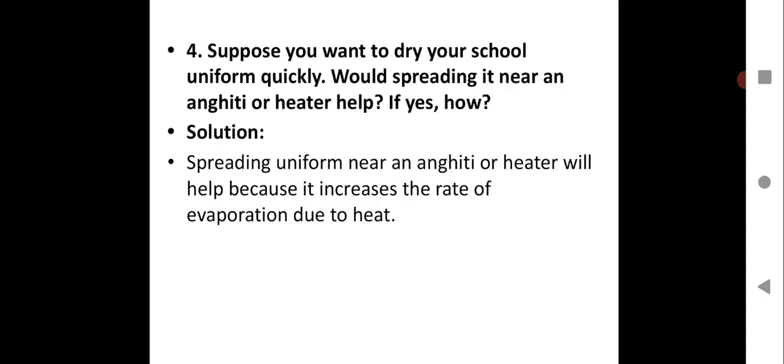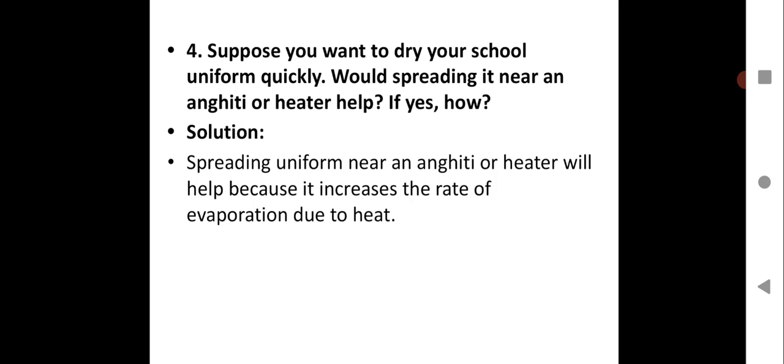We'll go for question number 4. Suppose you want to dry your school uniform quickly. Would spreading it near an angeti or heater help? If yes, how? An angeti is like a kind of stove, or a heater, and it will help.